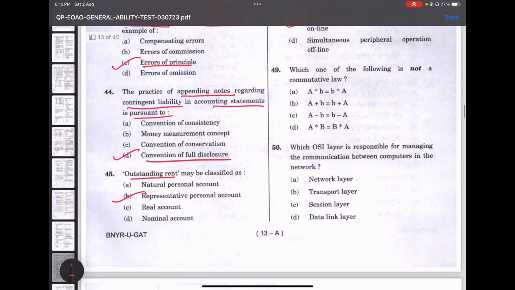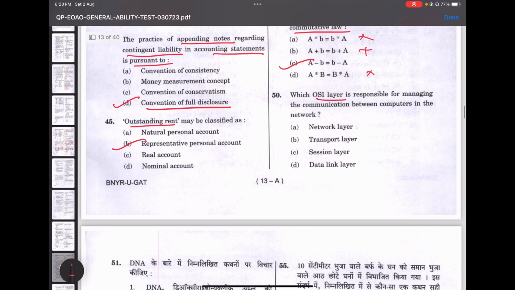So the next question, which one of the following is not a commutative law? We know that commutative law is applicable to addition and multiplication. See here, it's like multiplication, addition, multiplication. The option would be option C. Which OSI layer is responsible for managing the communication between computers in network? OSI means Open System Interconnection Model.